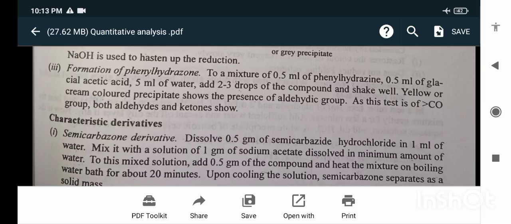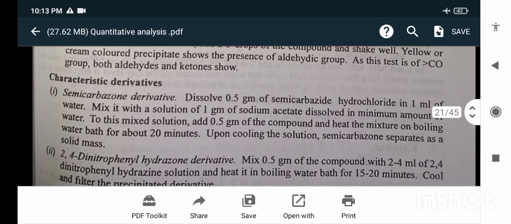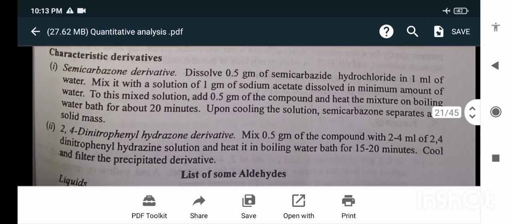Semicarbazone derivative: dissolve 0.5 gram of semicarbazide hydrochloride in 1 ml of water. Mix it with a solution of 1 gram of sodium acetate dissolved in a minimum amount of water. To this mixed solution, add 0.5 gram of the compound and heat the mixture on a boiling water bath for about 20 minutes. Upon cooling the solution, the semicarbazone separates as a solid mass.